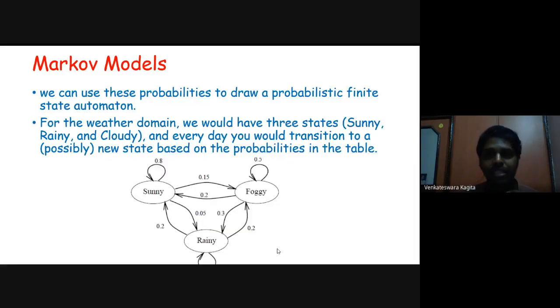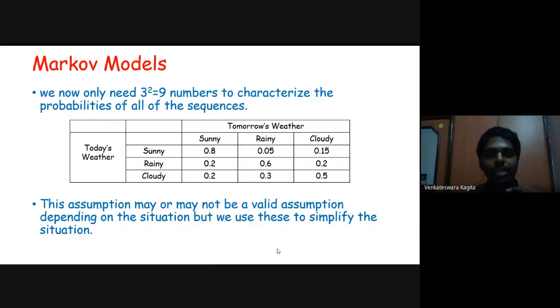I'm talking about weather, but it is general. You want to determine the nth state based on the n minus 1 previous states. Because I'm talking about the weather example, I'm just taking weather into account.